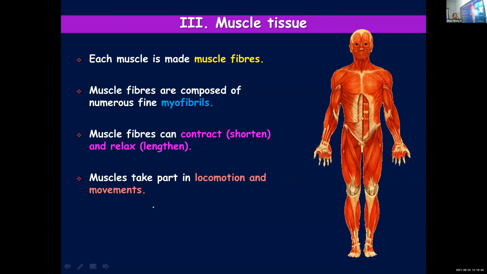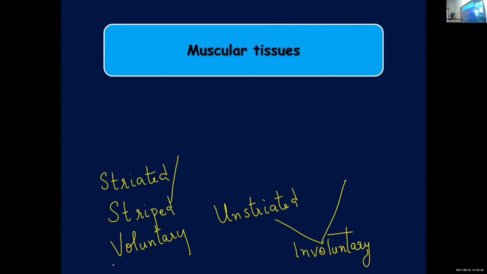Each muscle is made up of muscle fibers, and I told you that muscular tissue consists of several muscular bundles, and in each muscular bundle you can find several muscle fibers. And each muscle fiber is made up of numerous smaller units known as myofibrils. And they can contract and relax to bring about movement. They bring about movement of different parts of the body and also locomotion, moving from one place to another. All these are brought about with the help of muscular tissue. Muscles together with bones will help in bringing about movement.